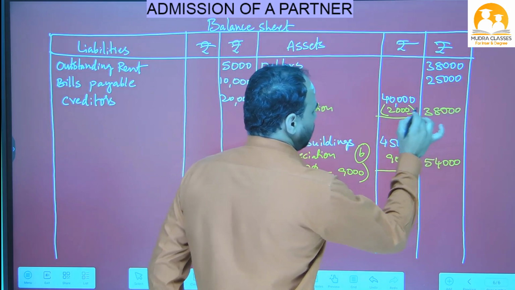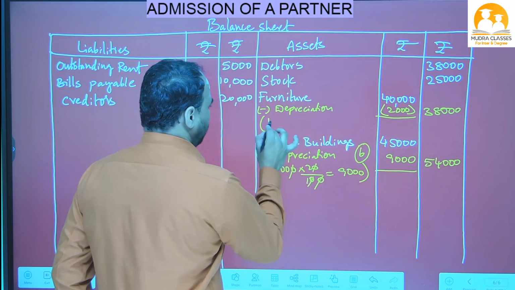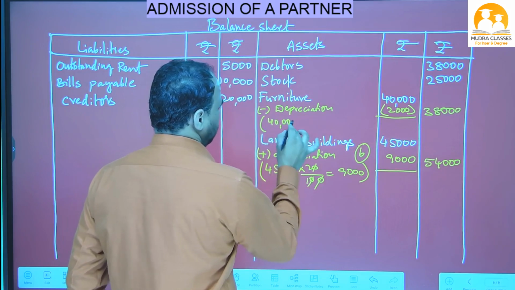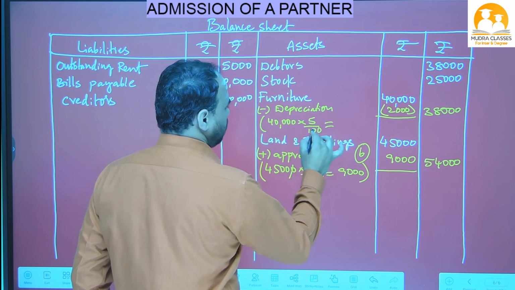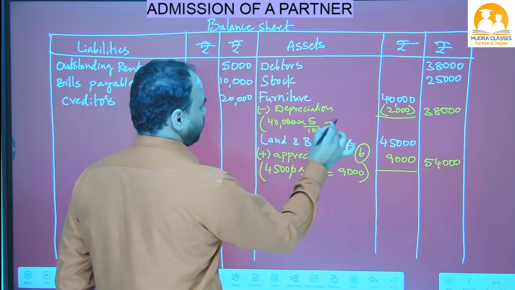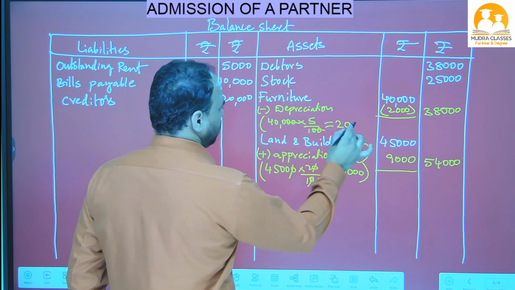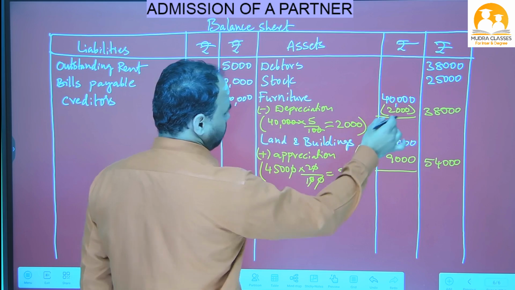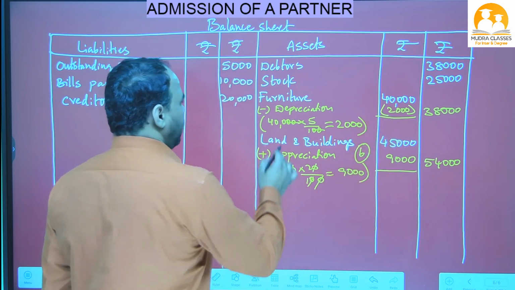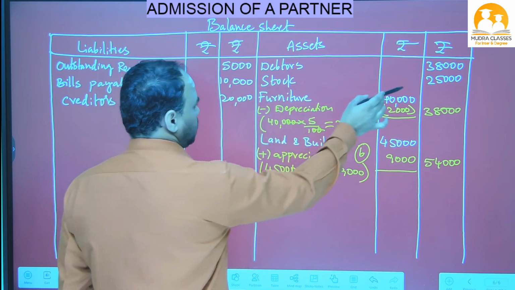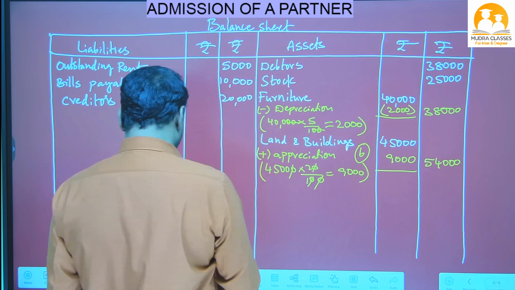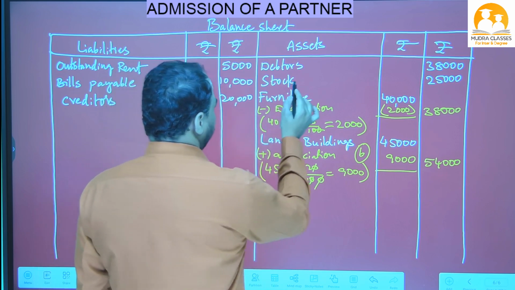How did we get this 2,000? Let's see here. 40,000 rupees into 5%. 5% means 5 by 100. Two zeros cancel. 5 fours are 20. There are two zeros, so 2,000 rupees we have to deduct. Okay, and here stock also we have an adjustment. Stock also has an adjustment, but I wrote it in the outer column, so I will change this one.